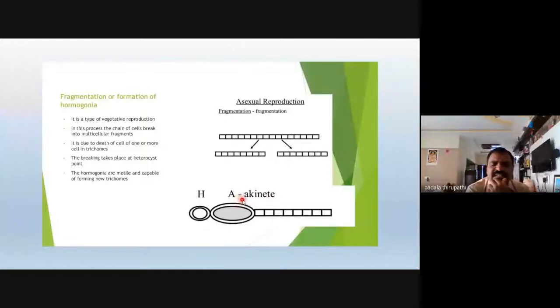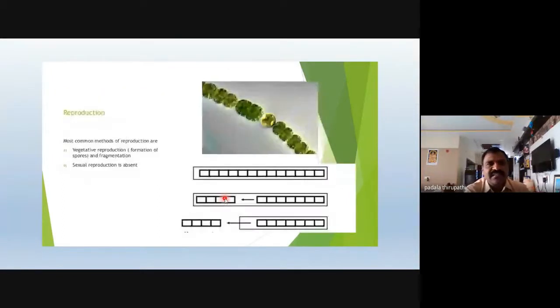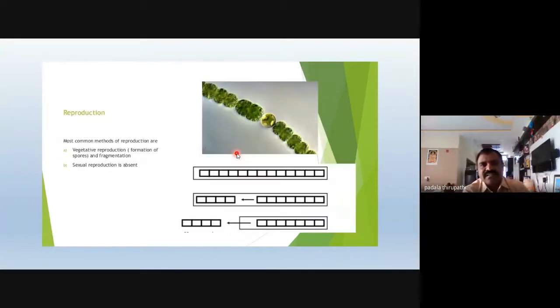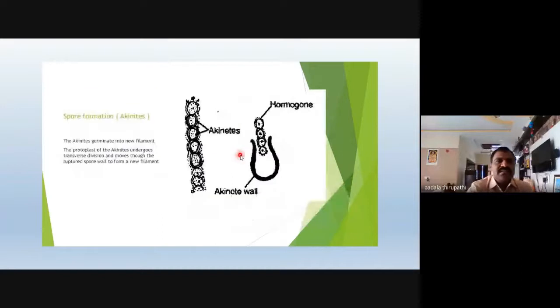So akinete is also used in vegetative reproduction, or we can also call it reproduction. We already discussed this in an earlier slide. This is an akinete, and we discussed spore formation here. These akinetes germinate into new filaments whenever favorable conditions occur.